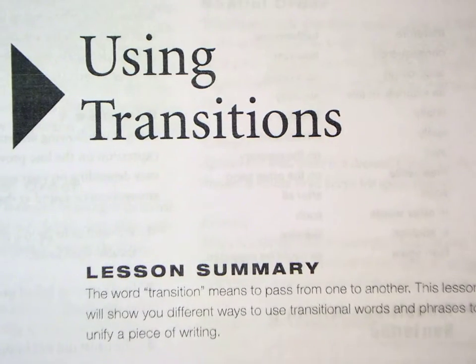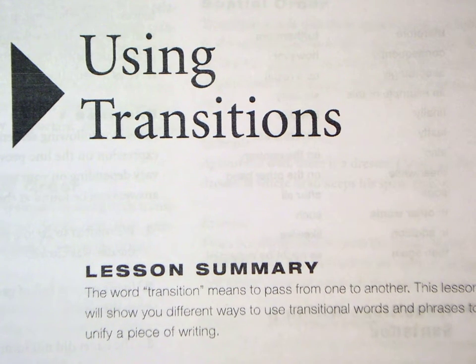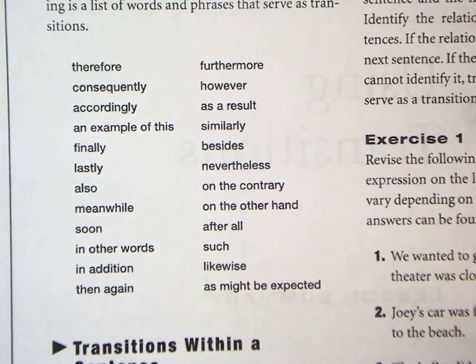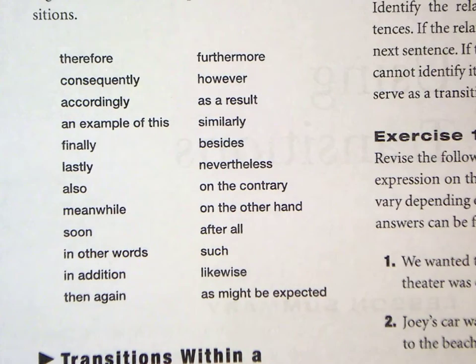So this lesson is about using transitions, and it's going to show you different ways to use transitional words and phrases to unify a piece of writing. Here's a list of some common linking expressions. Words like therefore, or phrases like as a result, an example of this.